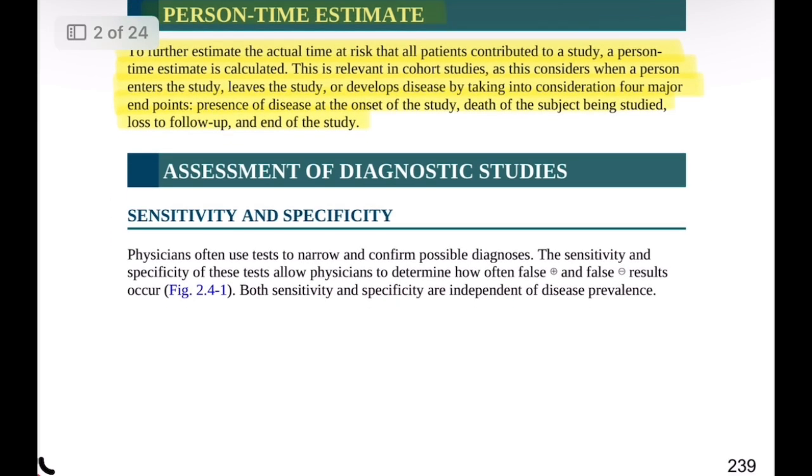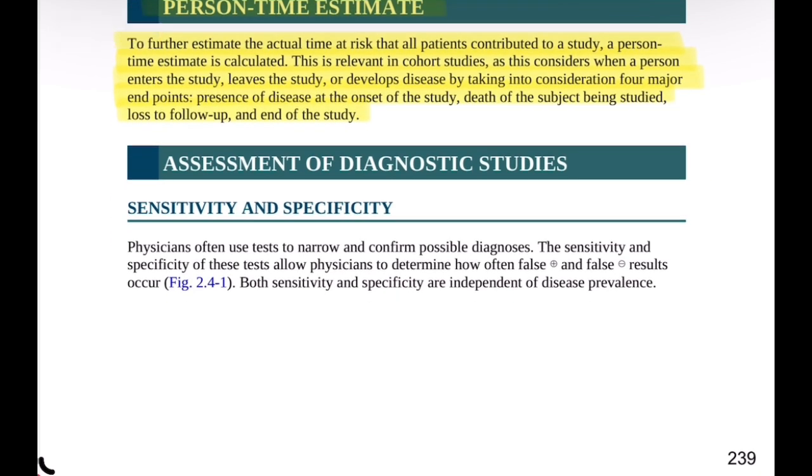The person time estimate helps to provide a more accurate measure of how long the study population was truly at risk for developing the disease.